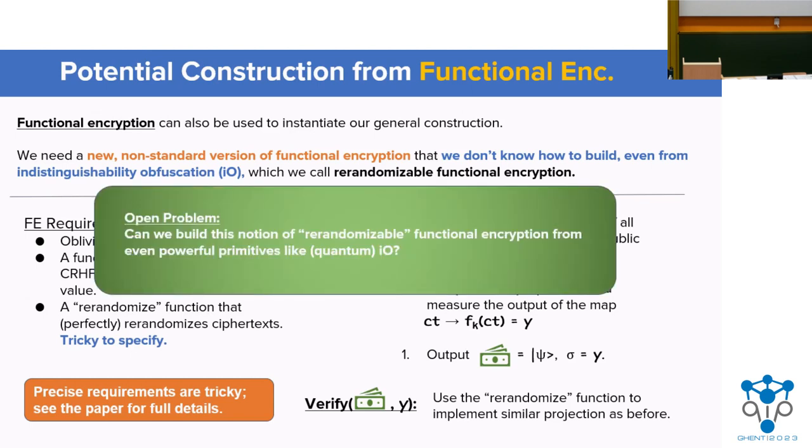Obviously, an open problem is, can we build this notion of re-randomizable functional encryption from even powerful primitives? We don't even know how to build quantum lightning from I/O or really anything else that's not an oracle, so this would be a step forward.